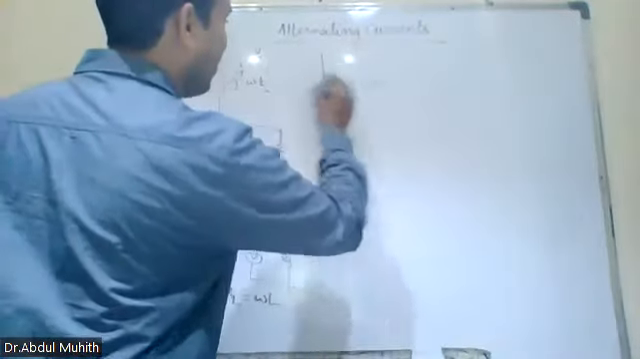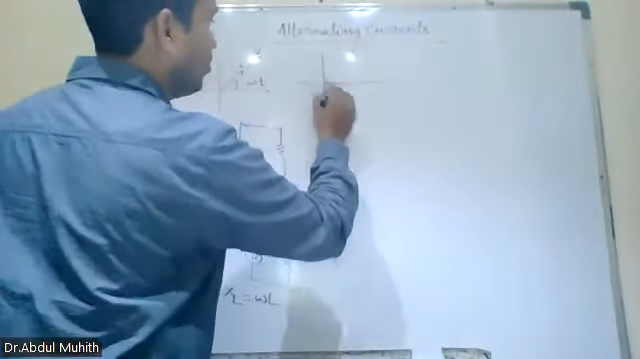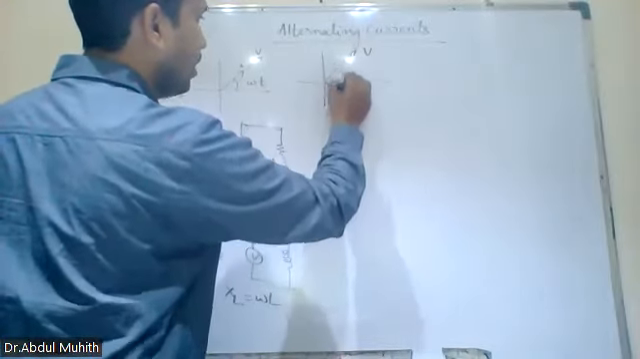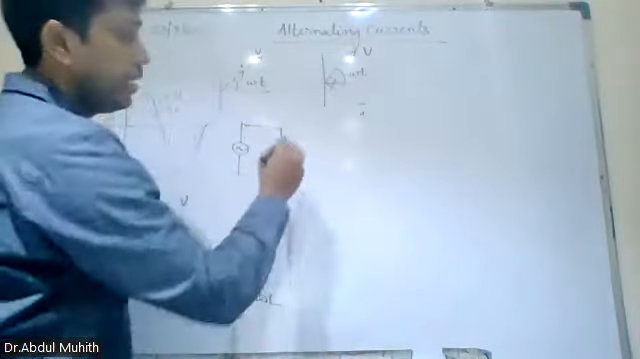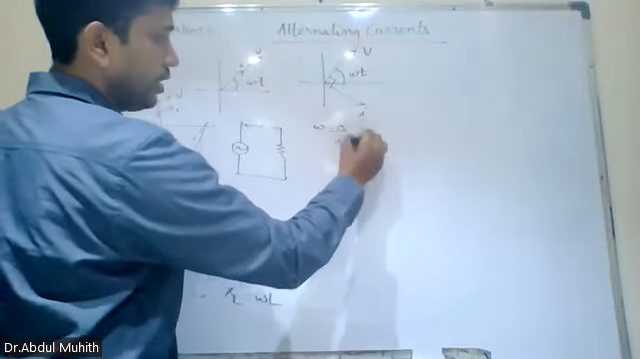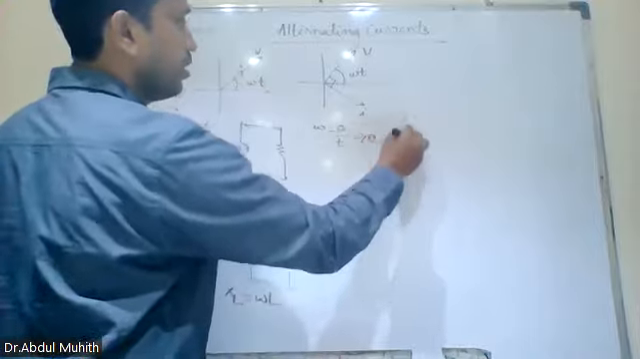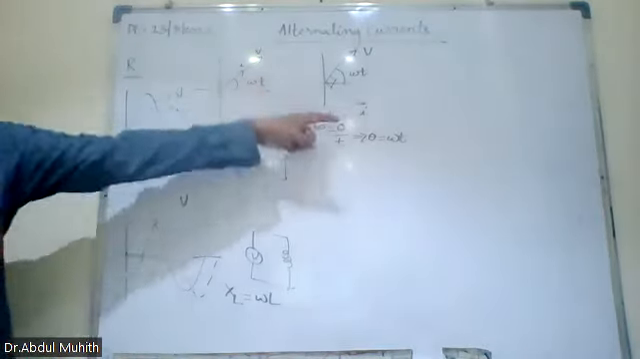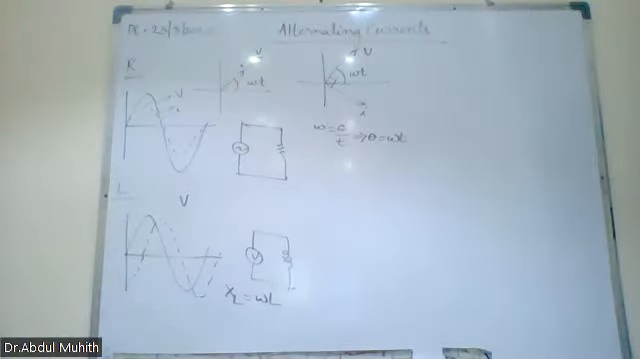So what happens here? This is the voltage, and this is the current. This is 90 degrees, and this is omega t. Why omega t? Omega is equal to theta by t. Then theta is equal to omega t. That is the reason we are writing omega t. Is that clear? Now the angle between voltage and current is how much? 90 degrees. Got it?